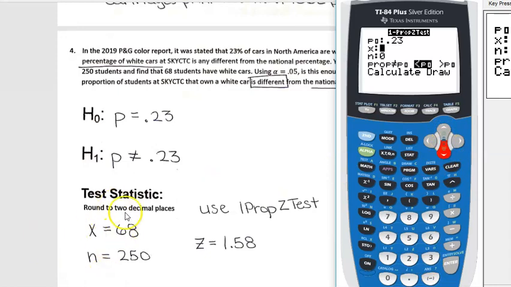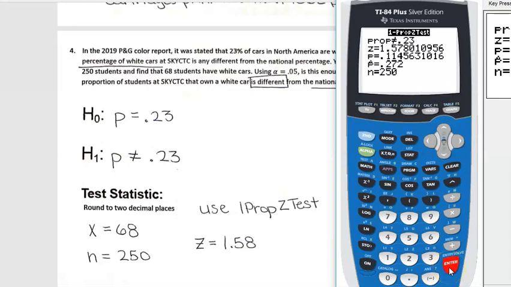And then all we need for proportions is just x and n. So how many people had white cars? We had 68, right? And our sample size was 250 students. And then again, we want our alternative to say the proportion is not equal to that 0.23, right? So that's what it should look like.